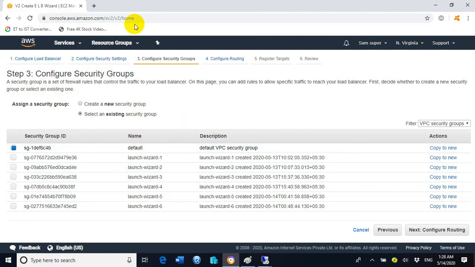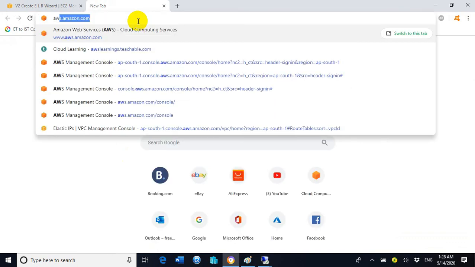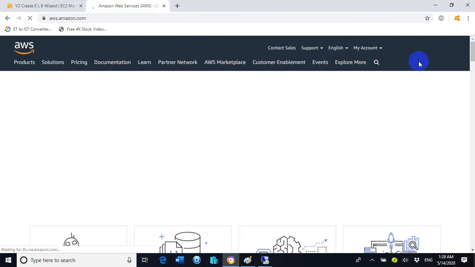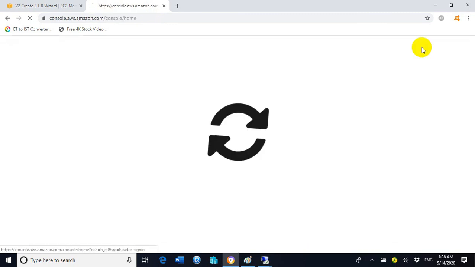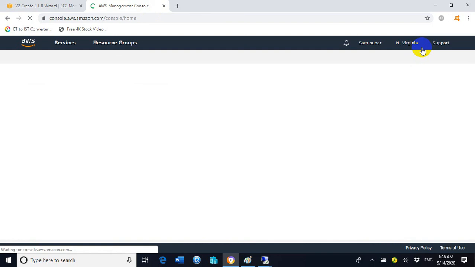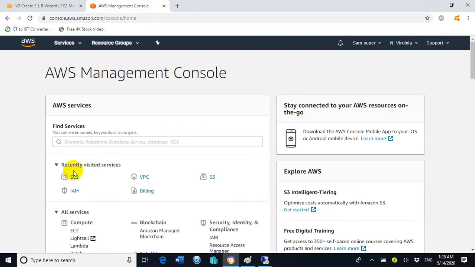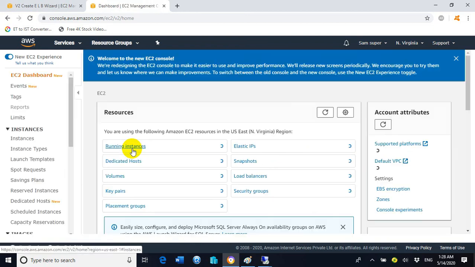So we will go to AWS Amazon.com, log in, and try to see what the security group is for web server 1 and web server 2. Click on running instances.